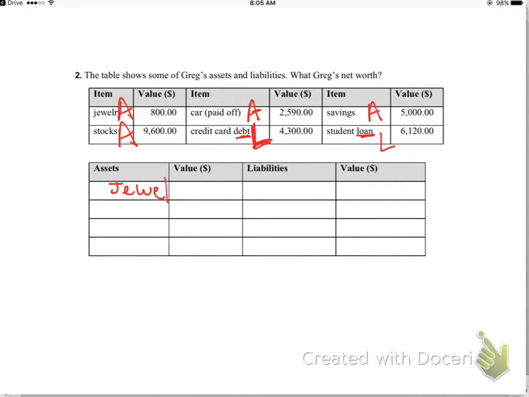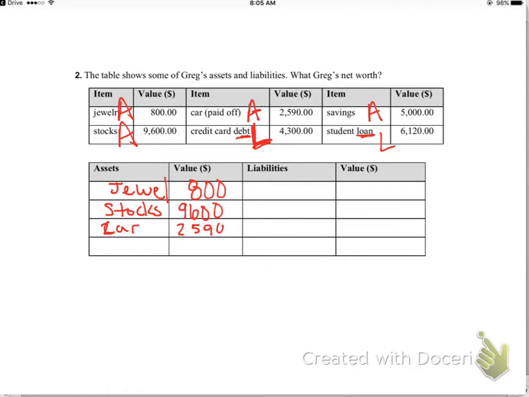So, jewelry is $800. So my jewelry is worth $800. My stocks are worth $9,600. My car payoff, that's paid off, is $2,590.